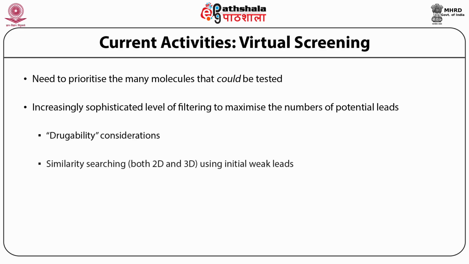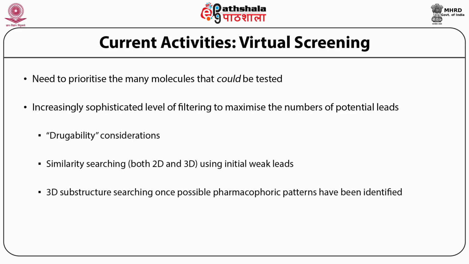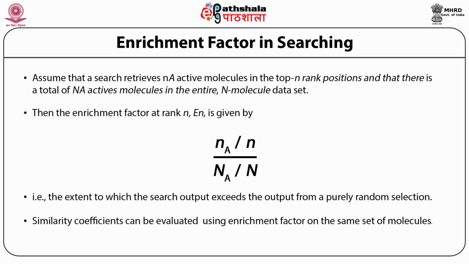Druggability consideration, similarity searching, many structure or substructure searching, pharmacophore pattern searching, as well as docking. How does one know how well it does? That's called the enrichment factor, which is shown here by the expression. That is, if you have a data set containing n molecules, then Na divided by n, and capital Na divided by capital N, also gives you the active molecules and how many active molecules exist. The higher the value you get, the more your enrichment factor is increasing.